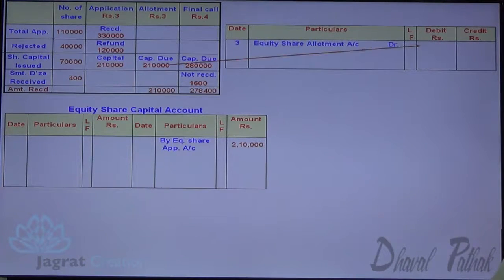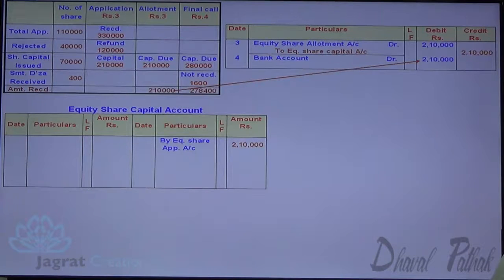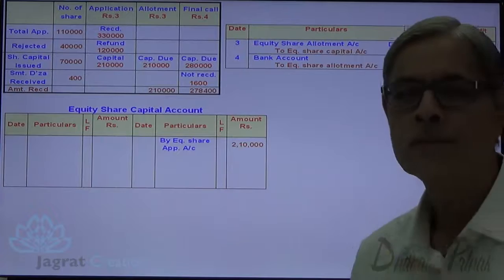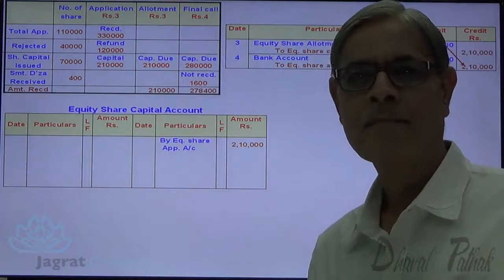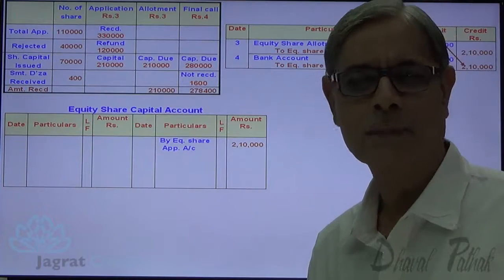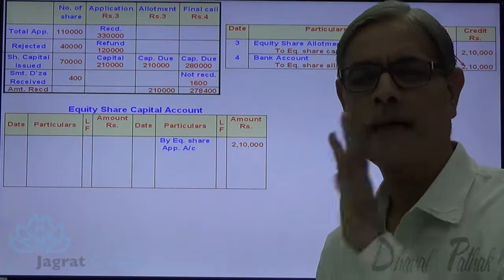Equity share allotment account debit to equity share capital account credit. The amount demanded is received, so bank account debit to equity share allotment account credit. So this equity share allotment account is closed. The moment the amount which has been demanded at the time of allotment is received, the share allotment account gets closed.